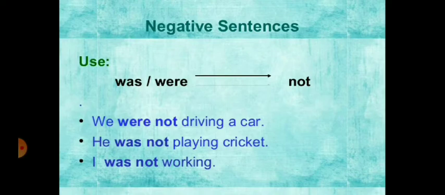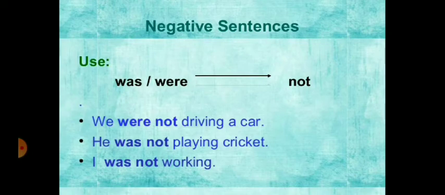Now, my dear students, if you understand very well about these three aspects and forms of past tense, that is affirmative or positive sentences, negative or interrogative sentences, so you can easily change them into interrogative negative sentences.